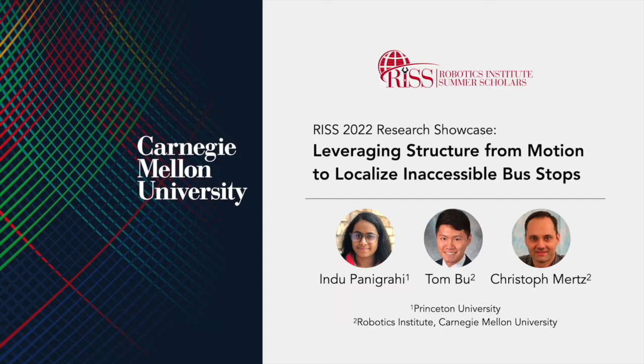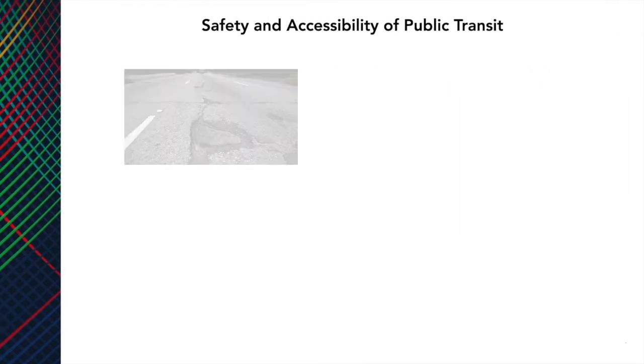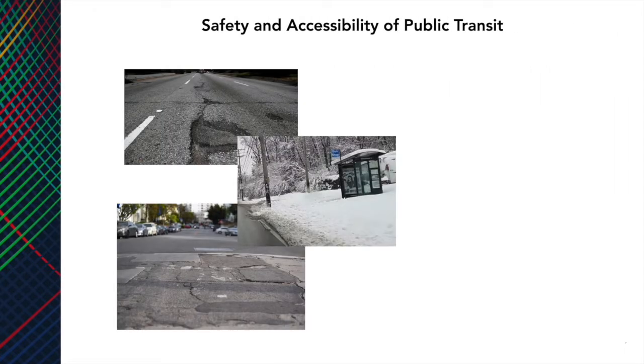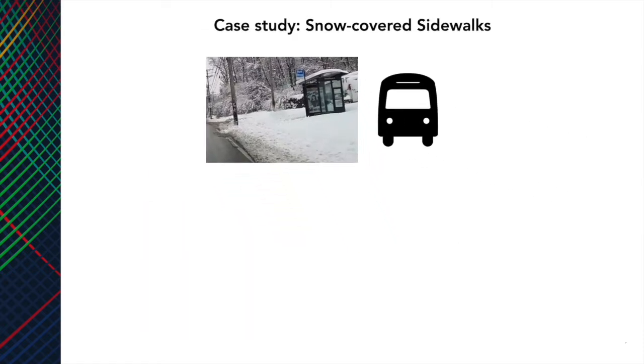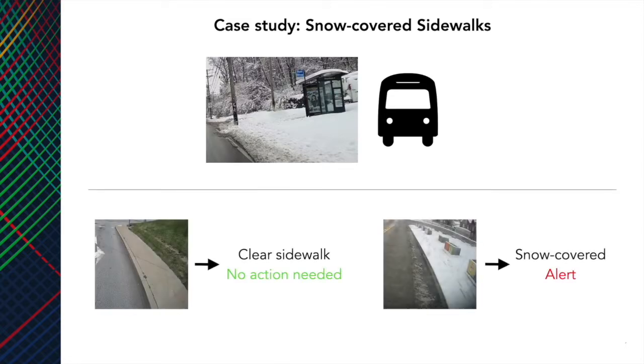In this talk, I will describe the project I did this summer, which was detecting hazardous conditions along bus routes. Hazardous conditions such as snow-covered sidewalks limit the safety and accessibility of public transit. We specifically look at detecting snow-covered sidewalks along bus routes on which pedestrians could slip when walking to bus stops. Our goal is to generate an alert if the bus encounters a snow-covered sidewalk.